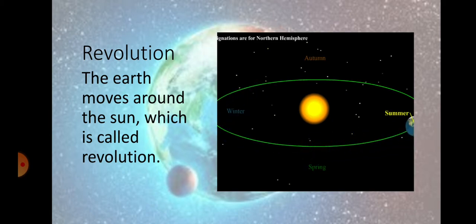The second motion of the Earth is revolution. The Earth moves around the Sun. You can see on your screen, Earth is rotating and Earth is revolving also. Rotation means moving on its own axis, and revolution means the Earth moves around the Sun. You can see Earth is moving around the Sun on a fixed path. That is called orbit.